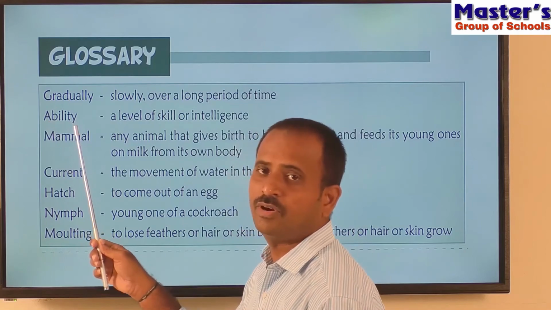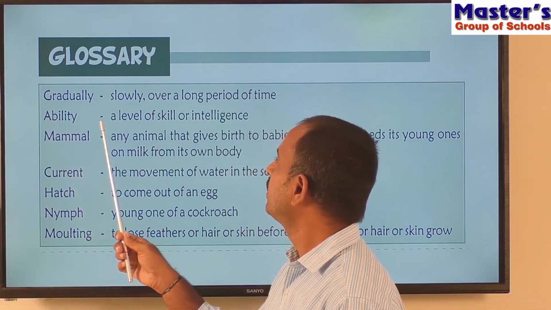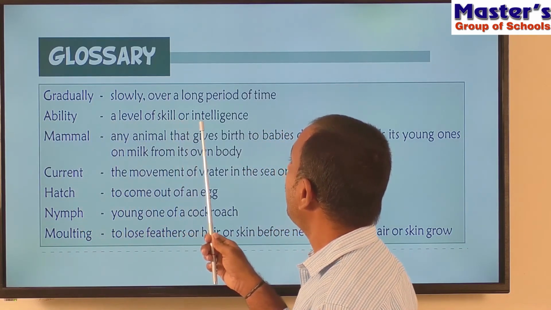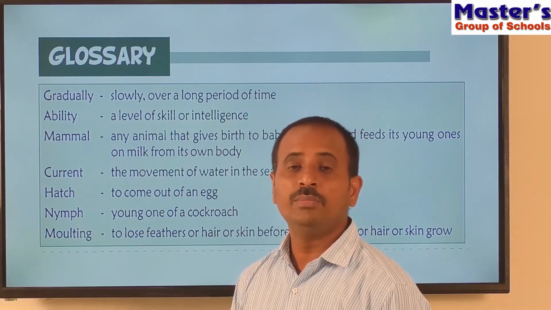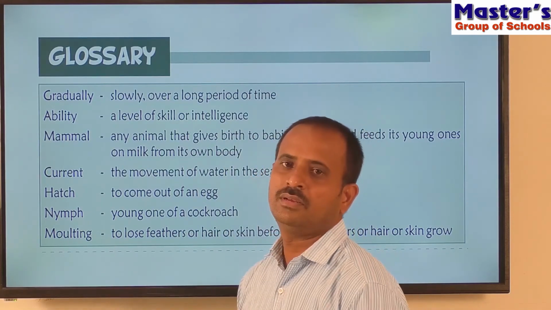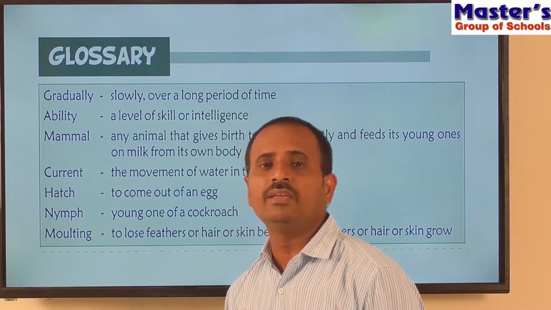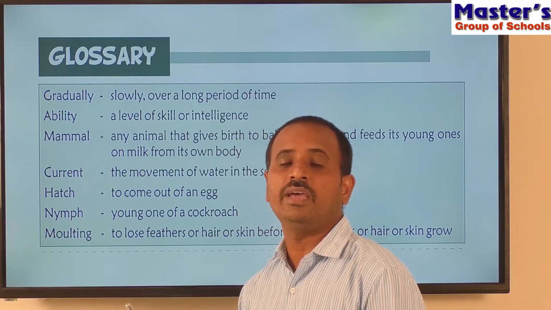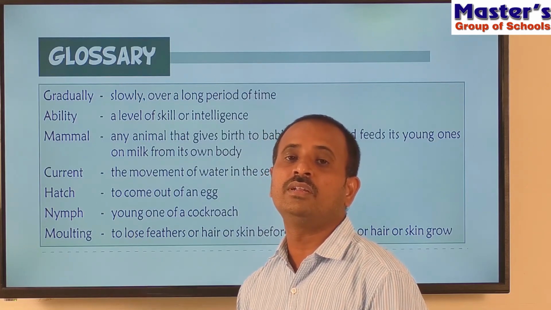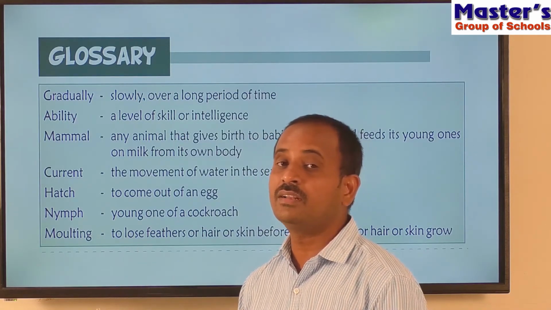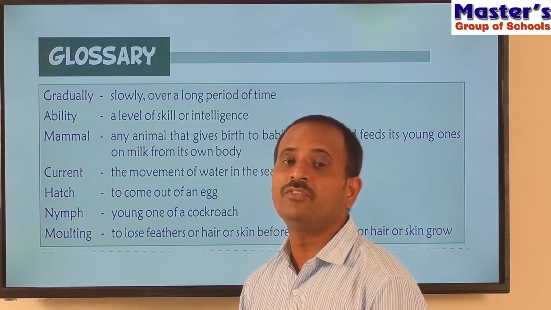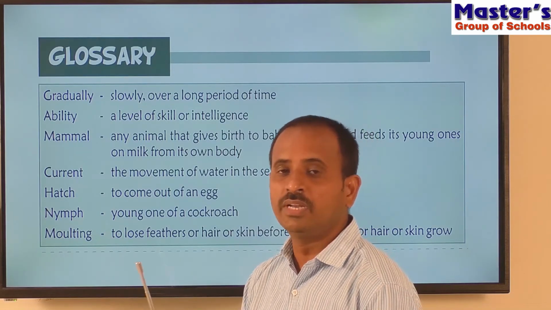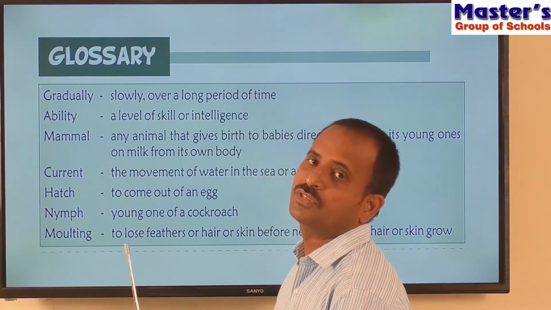And see, ability. What is the meaning of the word ability? A level of skill or intelligence. So ability means a level of skill. After growing from smaller ones into adult ones, those adult ones have the ability of getting food by themselves. So ability means a level of skill.